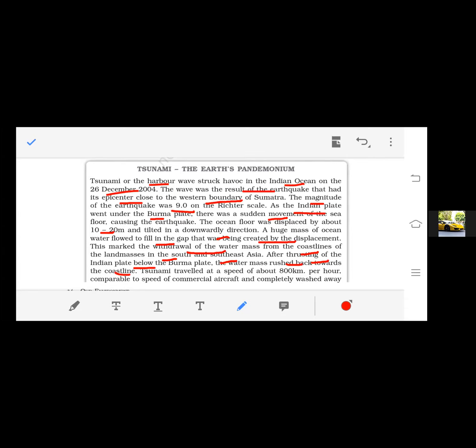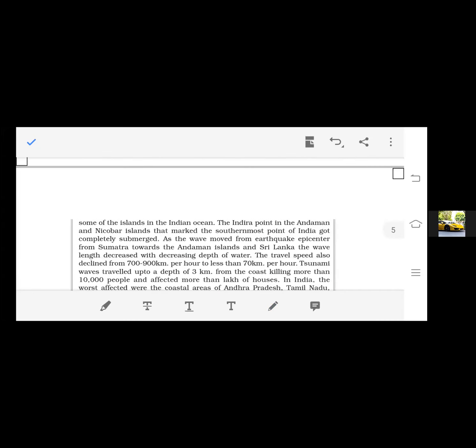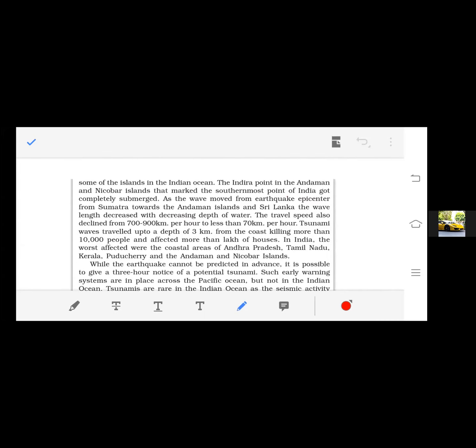Right? So the tsunami traveled at a speed of, at that time, 800 kilometers per hour, comparable to the speed of a commercial aircraft. It completely washed away some of the islands in the Indian Ocean. It had a speed like an aircraft, and it submerged some of the islands in the Indian Ocean, and one of them is Indira Point, which is our southernmost boundary, right?